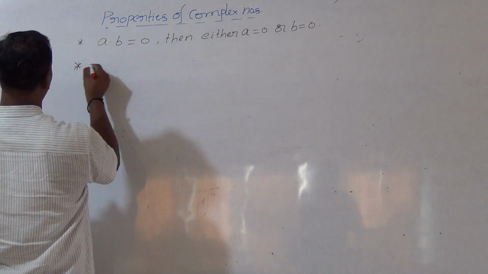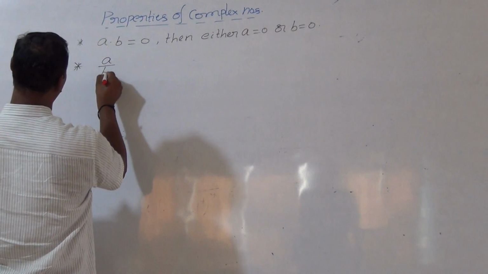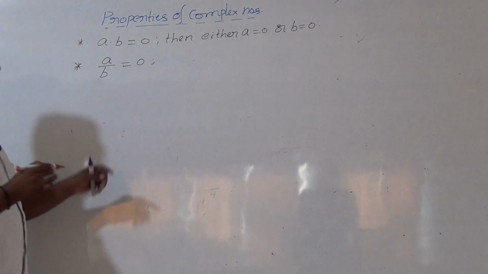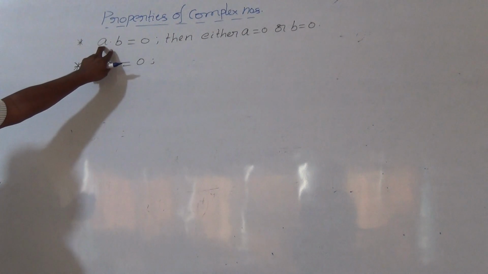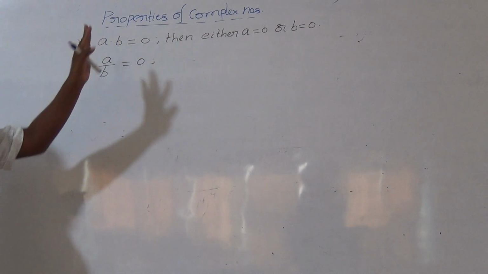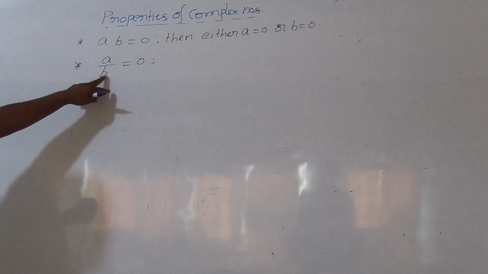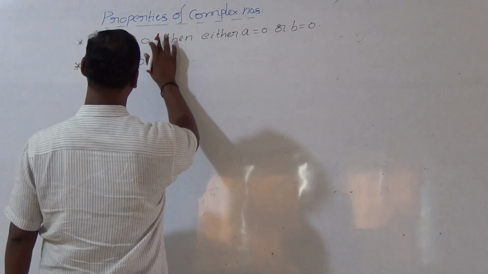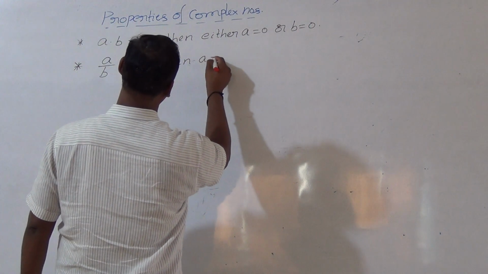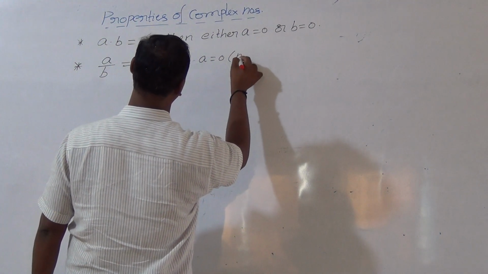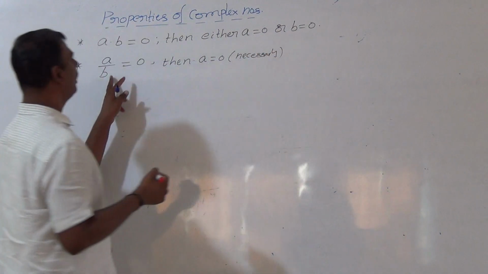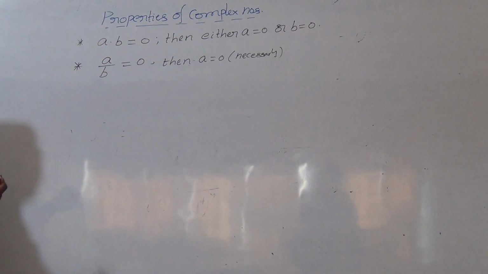And next, second property, A upon B is equal to 0. I hope you understand these properties also. In the product form, A into B, either A is 0 or B is 0, any one of them 0. But in A by B equal to 0, in this case, A only is 0 necessarily. Necessarily A should be 0, important.